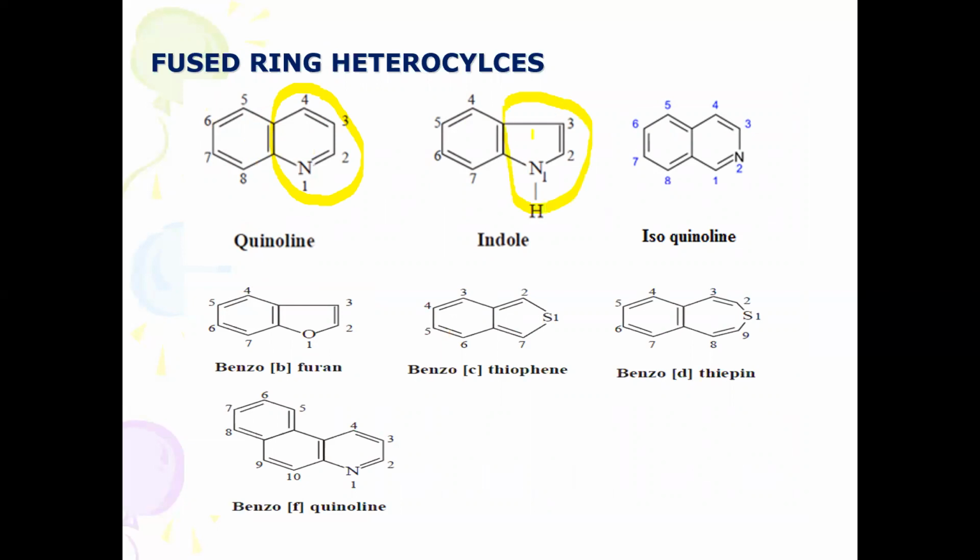This is the pyrrole nucleus associated with benzene. So benzopyrrole, this is commonly called indole. This is a quinoline, but here you will find the nitrogen atom is present at second position. So therefore it is called isoquinoline.